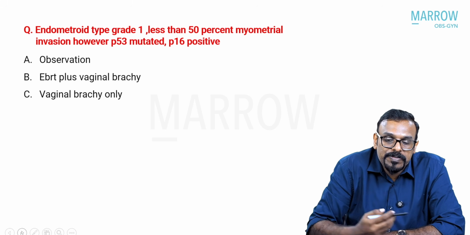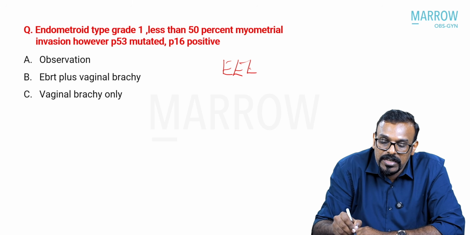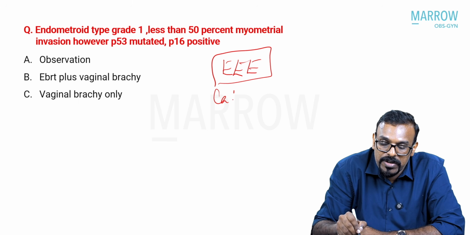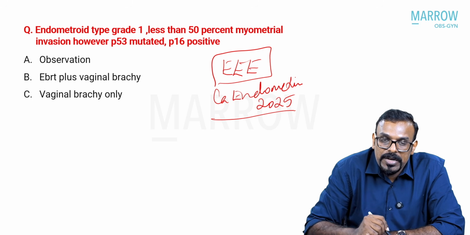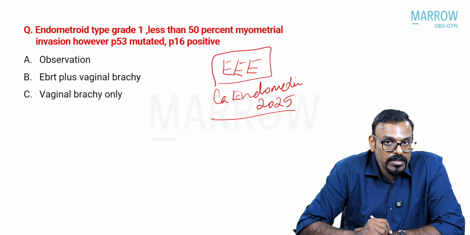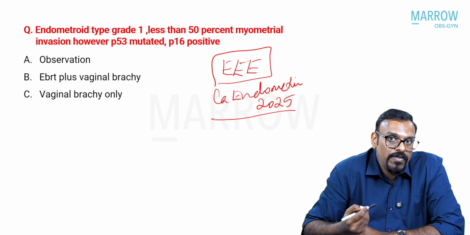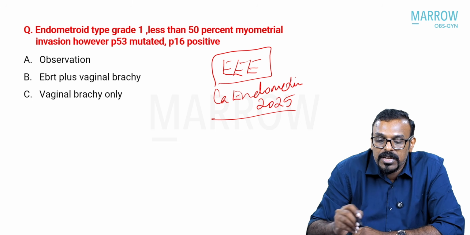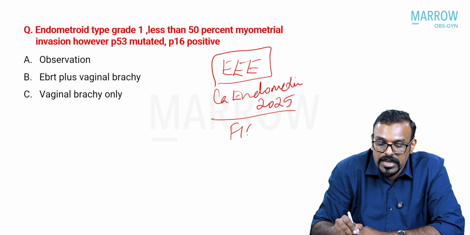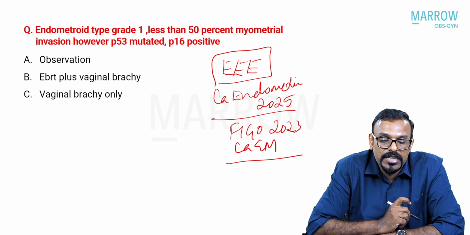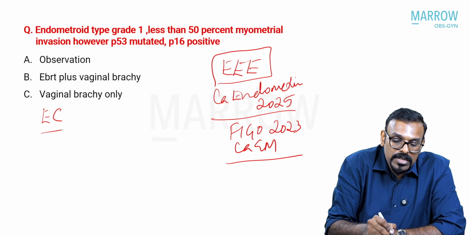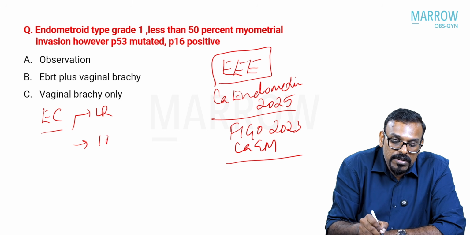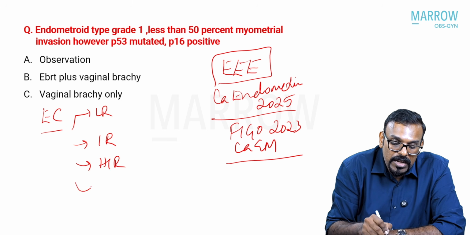Now you have the European Guidelines for carcinoma endometrium 2025. Please have a look into these guidelines so that you prepare well in advance for these kinds of questions. Again, this is similar to what we had seen in the FIGO 2023 carcinoma endometrium staging. Now what we need to understand is what we mean by the different risk stratification for endometrial cancer. You have low risk, intermediate risk, high-intermediate risk, and high risk.